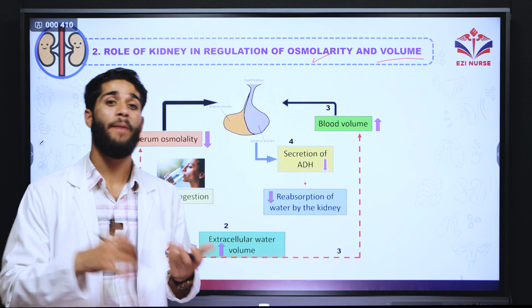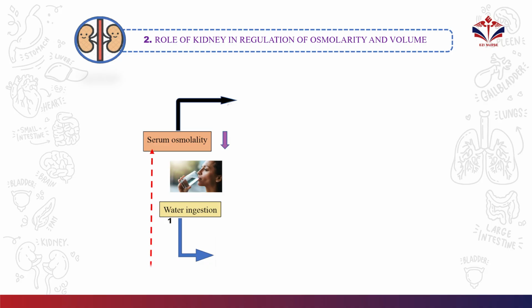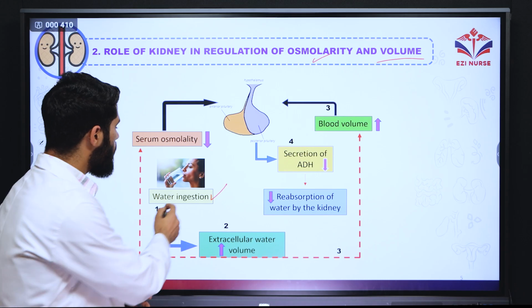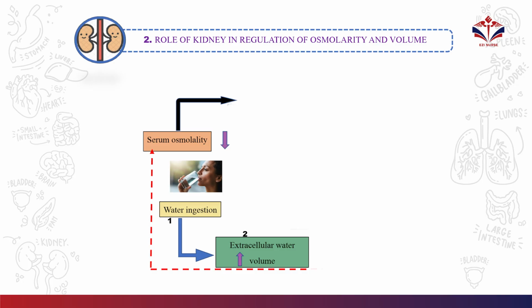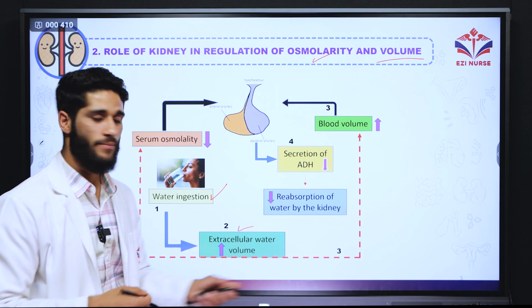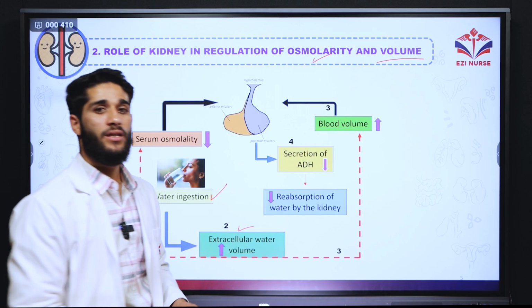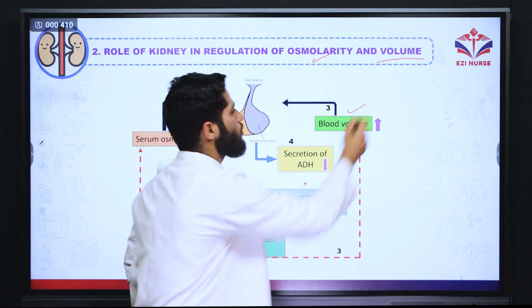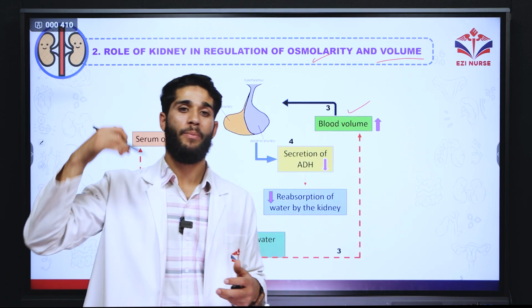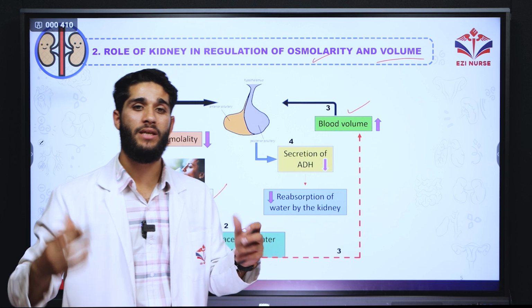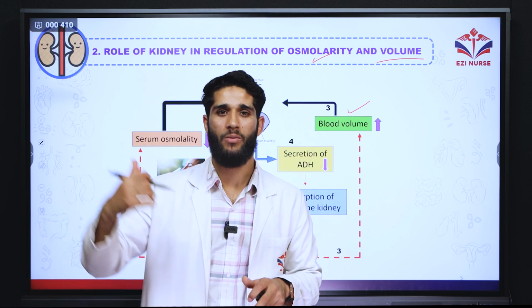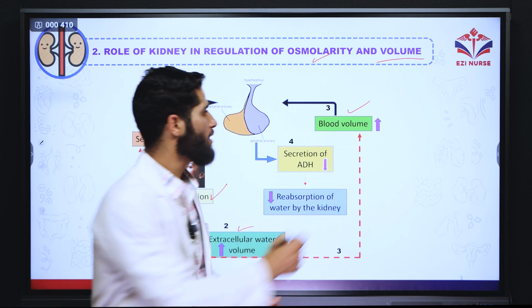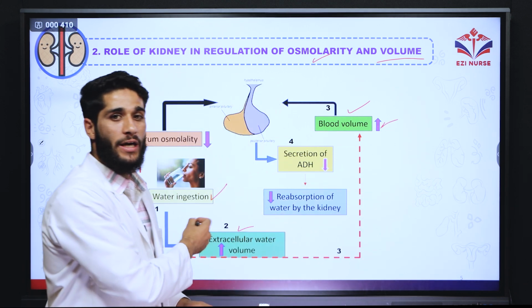Now finally, in case of hyperhydration, when you are ingesting more water than normal, you are drinking too much water, what will happen? The extracellular level of water will also increase because of that. Now, when this increases, the blood volume will increase. Now, what happens when your blood volume increases? In our previous slide, whenever the blood volume decreases, there will be release of some hormones. Now, the blood volume has increased because of too much water ingestion.